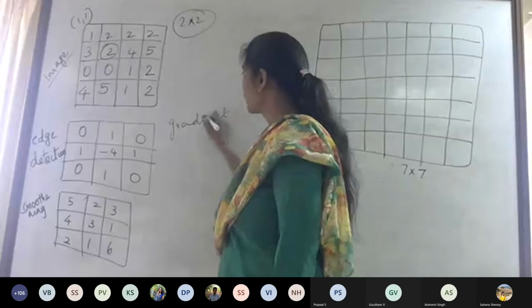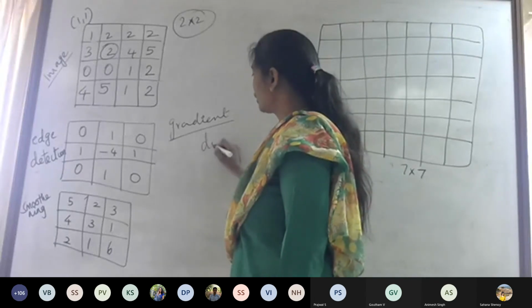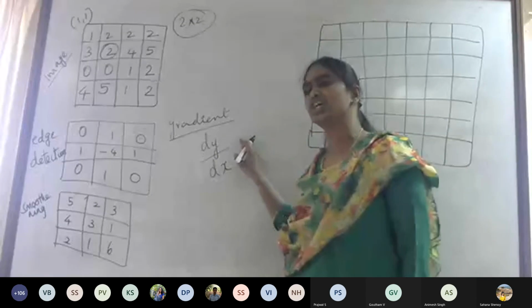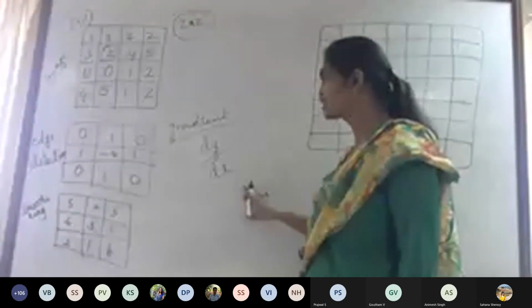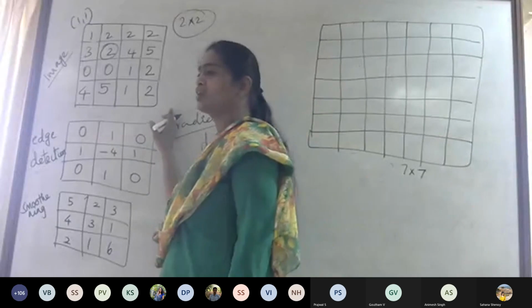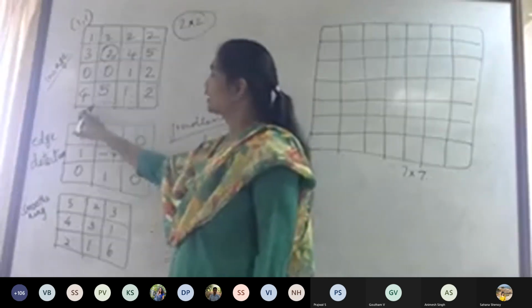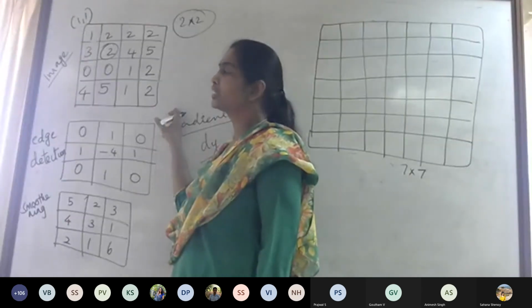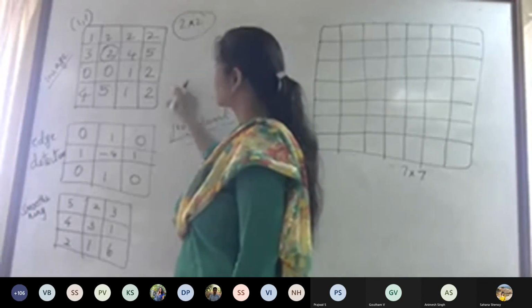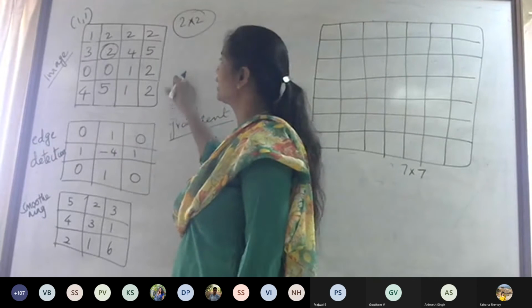Gradient means a slope. I think all of you know what a slope is, dy by dx, the rate of change of y with respect to x. That means if you have a subsequent set of pixels, is there any change in the intensity with respect to the x direction, or any change in the intensity with respect to the y direction?